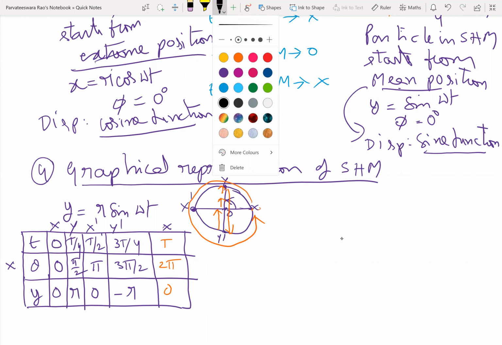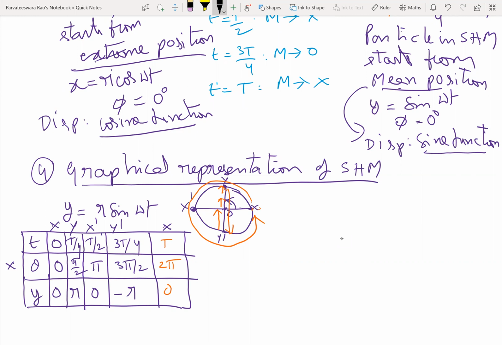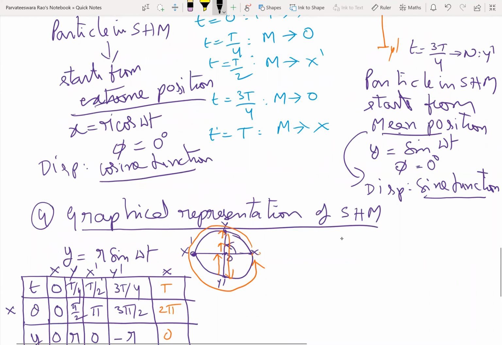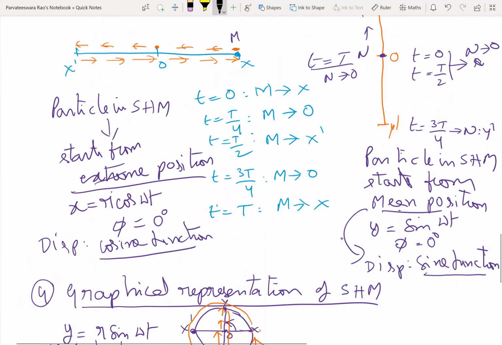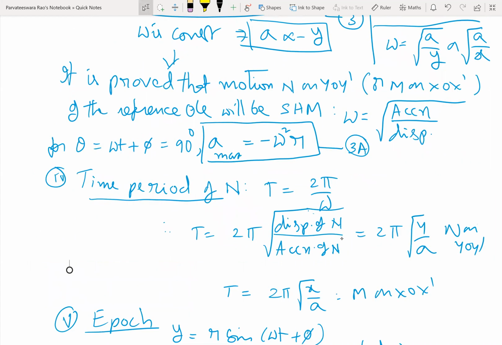Sir, actually, I didn't understand, sir. I did not understand the values for t equal to T by 2, sir. Look here now, you'll understand.